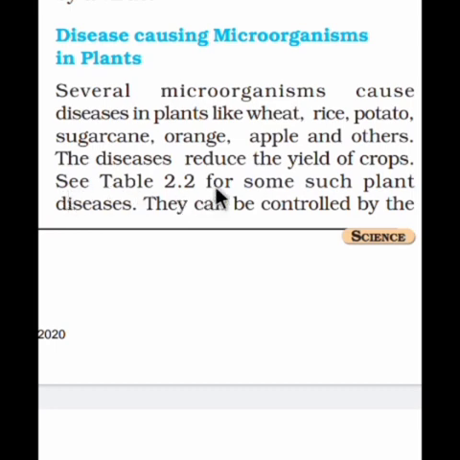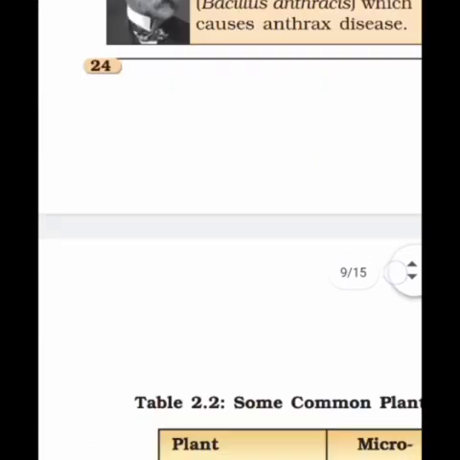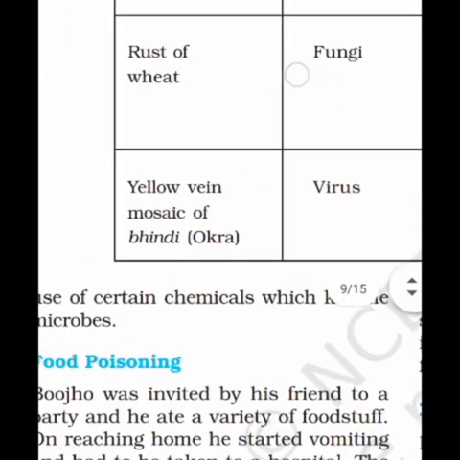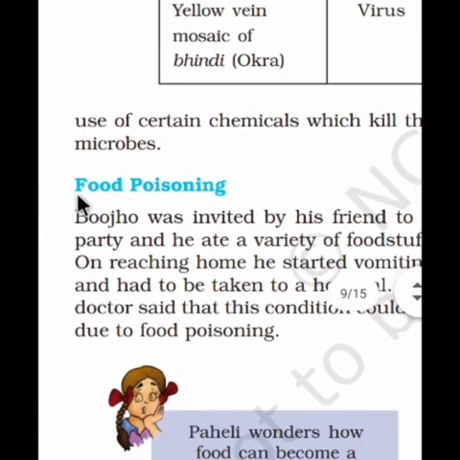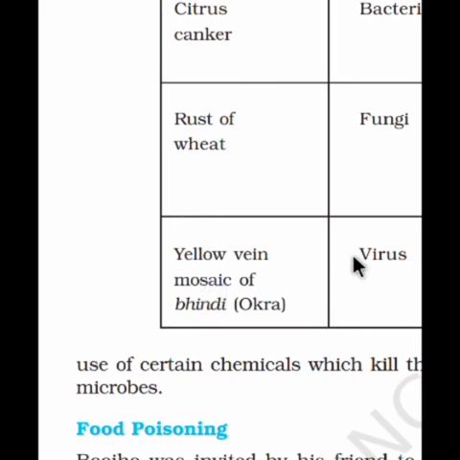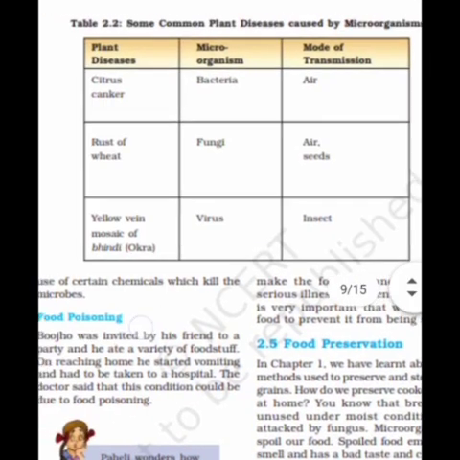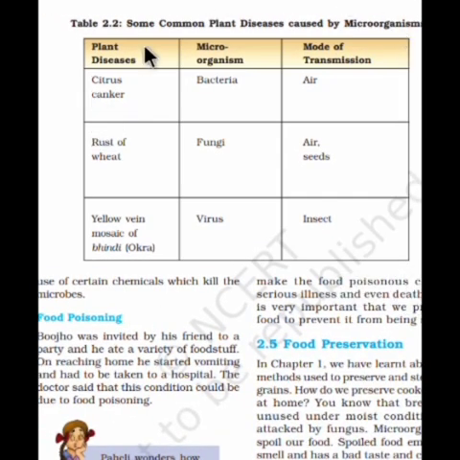See table number 2.2. Some such plant diseases can be controlled by the use of certain chemicals which kill the microbes. We can control plant disease with the help of chemicals which kill the microbes and give a disease-free plant. Here is the table of plant diseases.